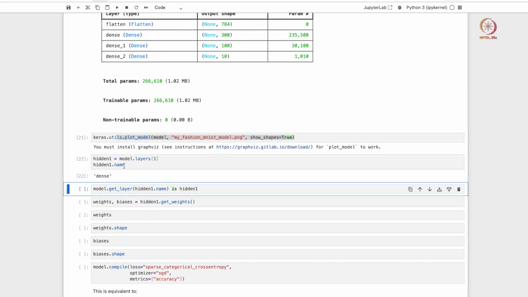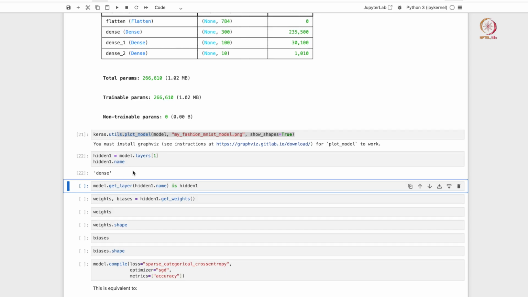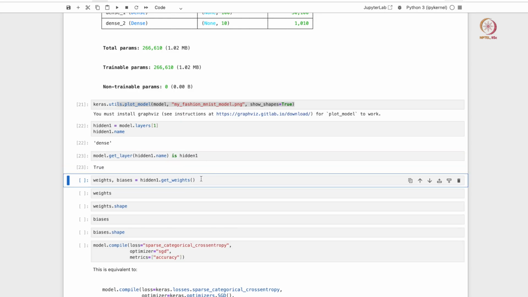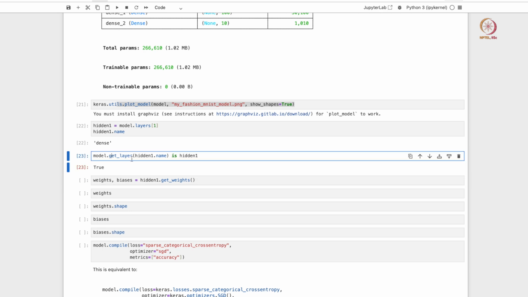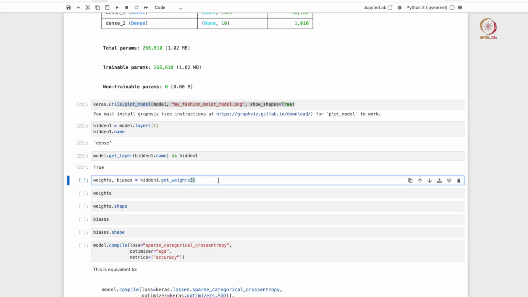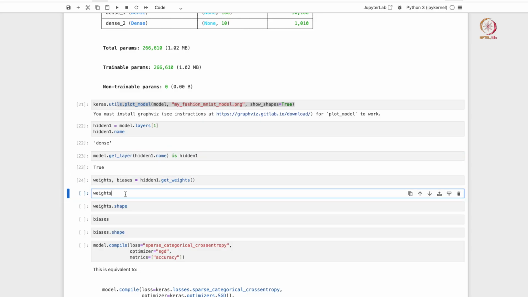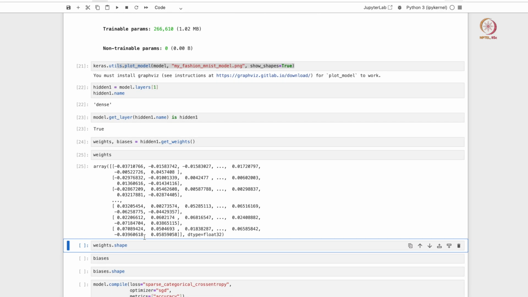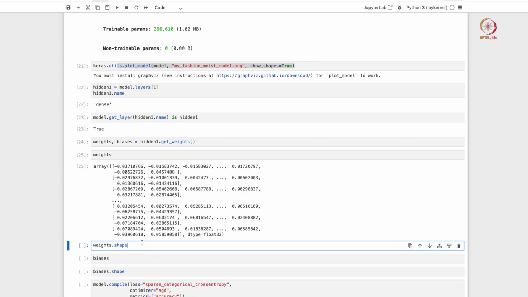You can also check how the layers are named. For example, the first hidden layer is named dense, the second layer is named dense_1. Then this check confirms that the layer is hidden, and it says yes, it is hidden. You can get the weights that have been initialized. When you initialize the model, it will automatically initialize some weights using one of the initialization schemes. You see that the weights have been randomly assigned.